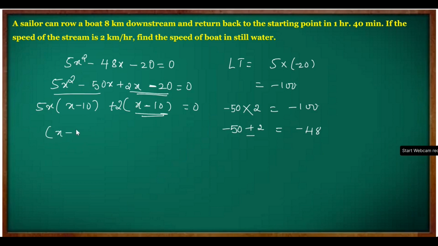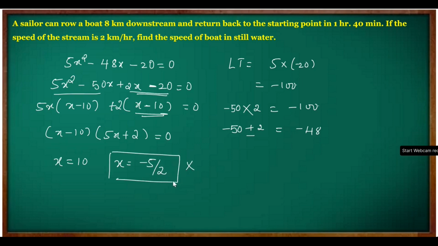Now here is a repeated bracket once, and the remaining things in another bracket equal to 0. We will get x equal to 10 or x equal to minus 5 by 2. The speed cannot be negative, so we'll neglect this and consider x equal to 10 kilometer per hour as the speed of boat in still water. Clear everything?